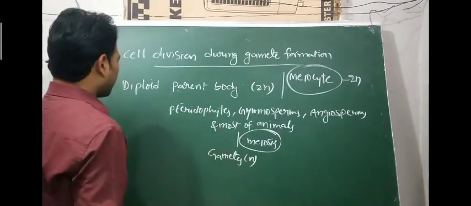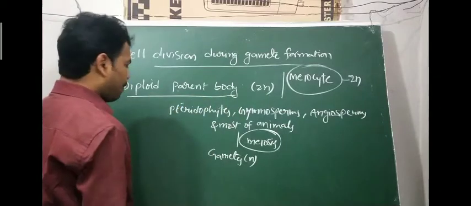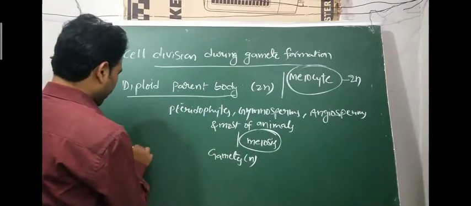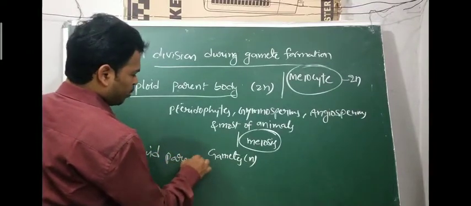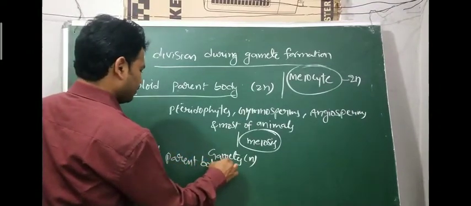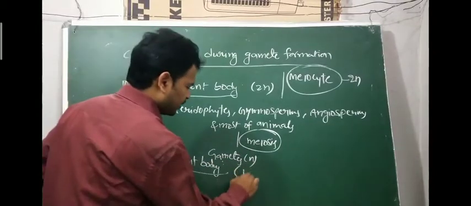But some organisms have a haploid parent body. The parent body is haploid in condition. Haploid means n, single n.